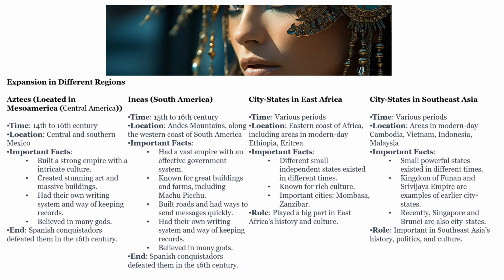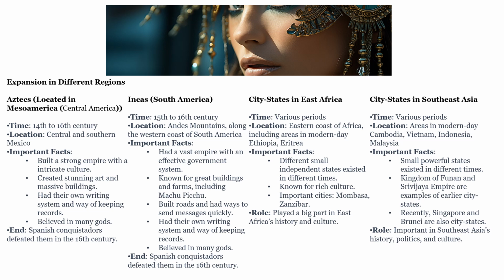Expansion in different regions. Aztecs, located in Mesoamerica or Central America. From the 14th to the 16th century, they're in central and southern Mexico. They built a strong empire with an intricate culture, created stunning art and massive buildings, had their own writing system and way of keeping records, believed in many gods. Unfortunately, the Spanish conquistadors defeated them in the 16th century.